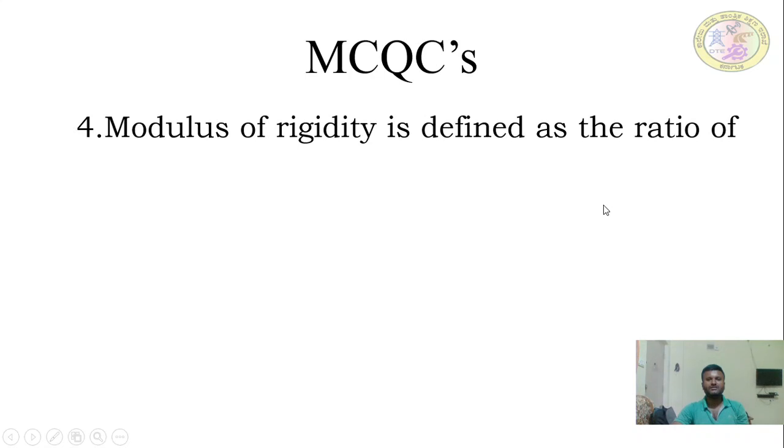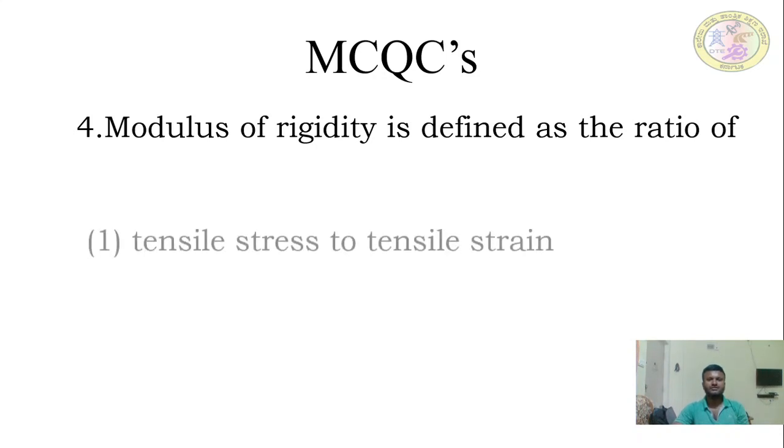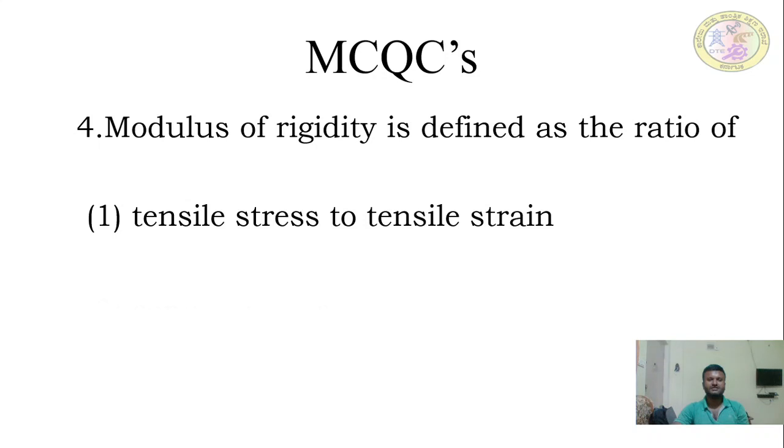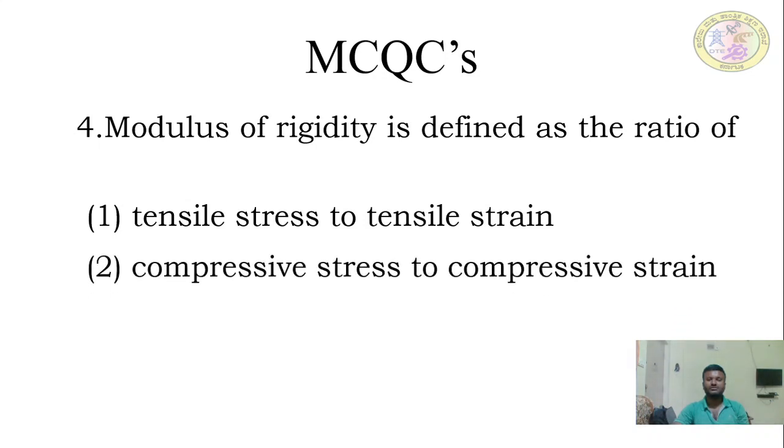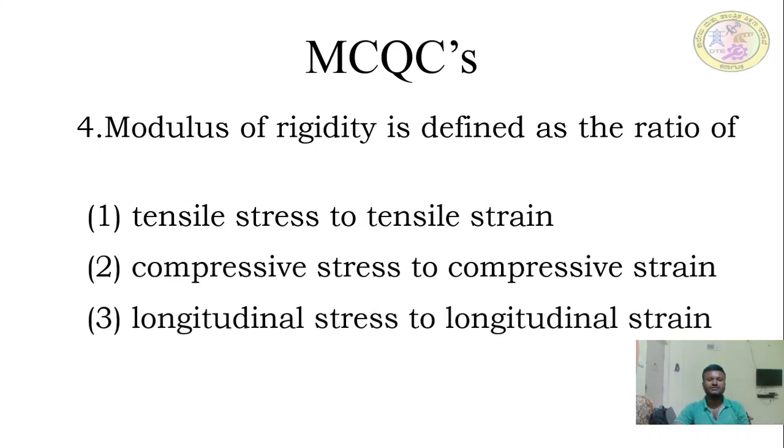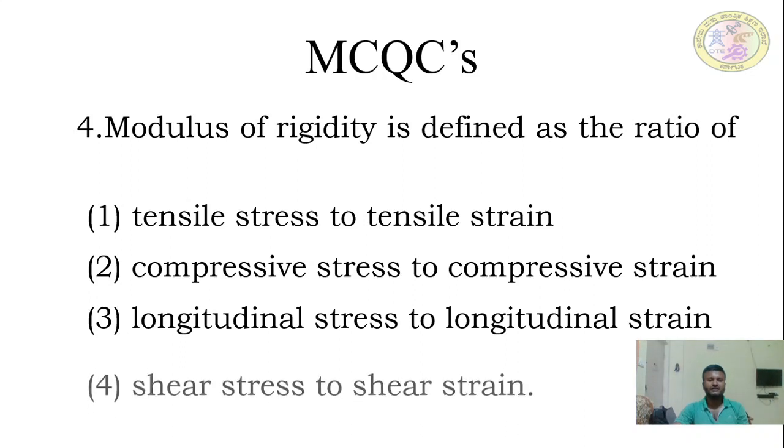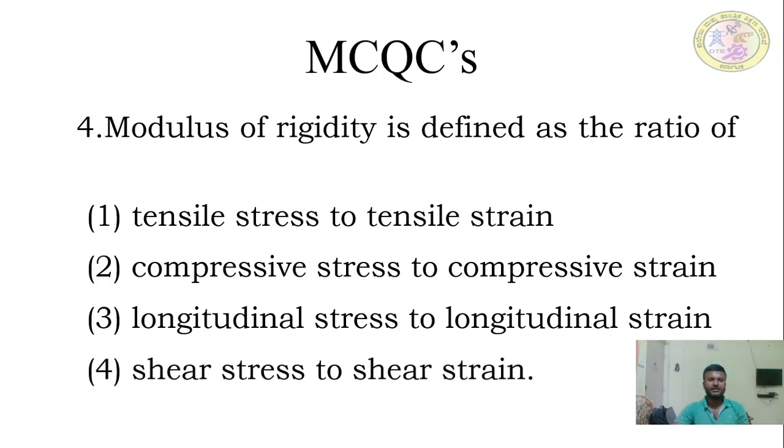Okay. Next, modulus of rigidity is defined as the ratio of what? What is modulus of rigidity? It is the shear modulus, right? So the choices are tensile stress to tensile strain, compressive stress to compressive strain, longitudinal stress to longitudinal strain, and shear stress to shear strain. It is the shear modulus. Already I told you rigidity modulus is obviously the ratio of shear stress to shear strain. This is the answer.